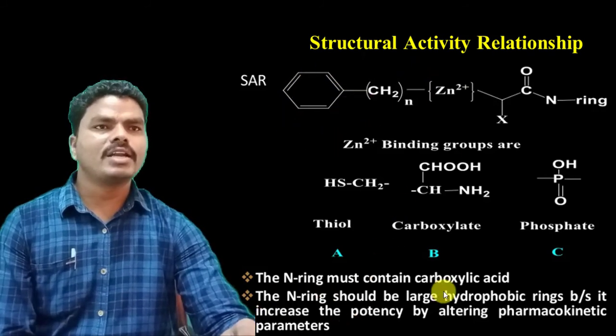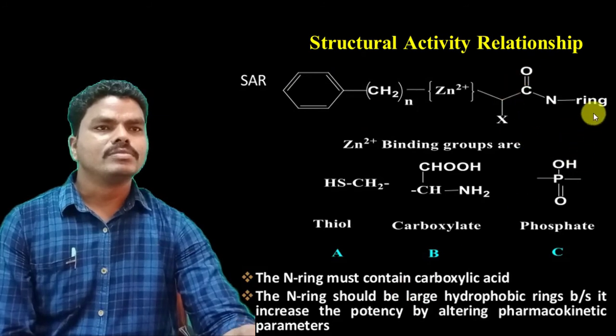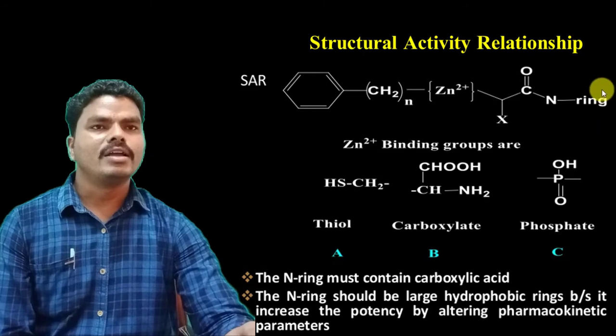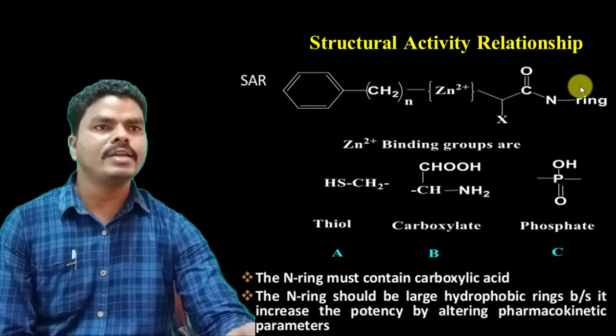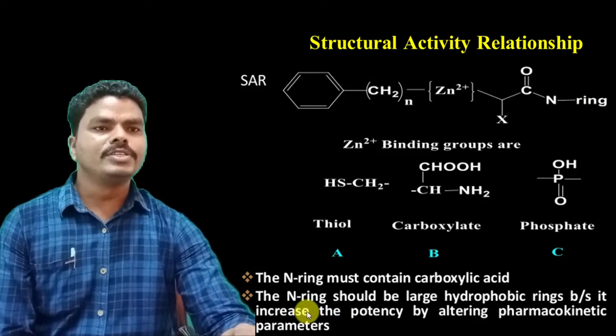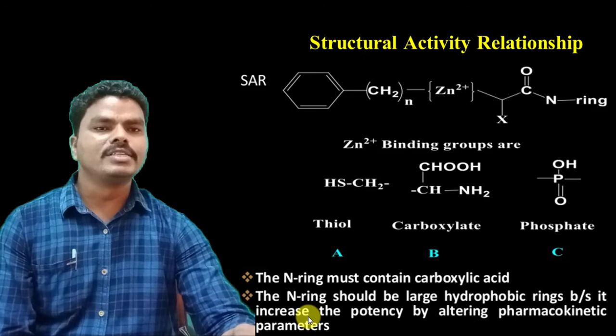And coming to the structure activity relationship, the basic ring present in the angiotensin converting enzyme inhibitor must contain the carboxylic acid to show its ACE inhibitor activity. And the ring should be larger and hydrophobic in nature, thereby increasing the potency.